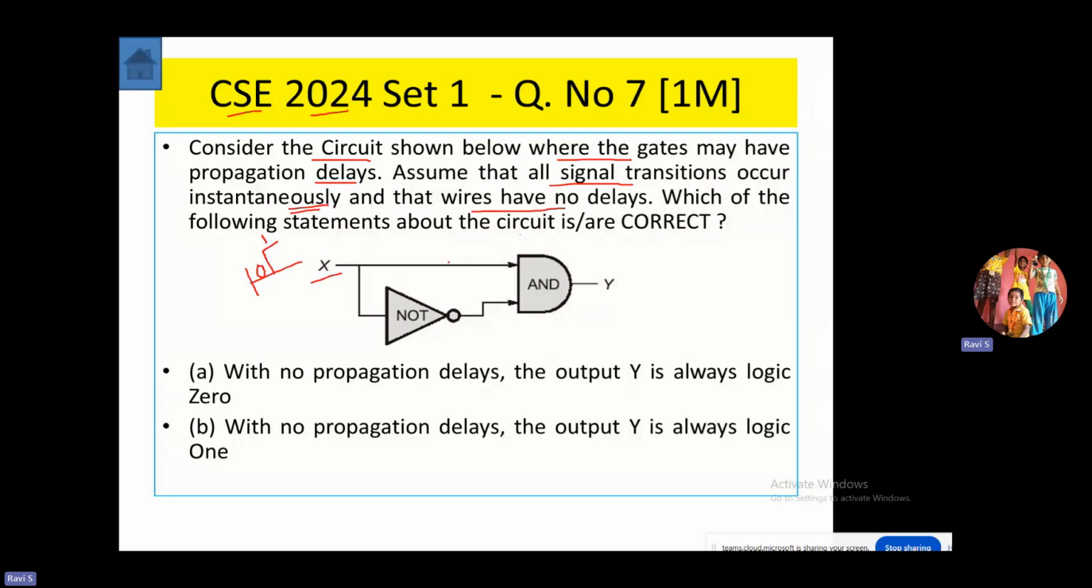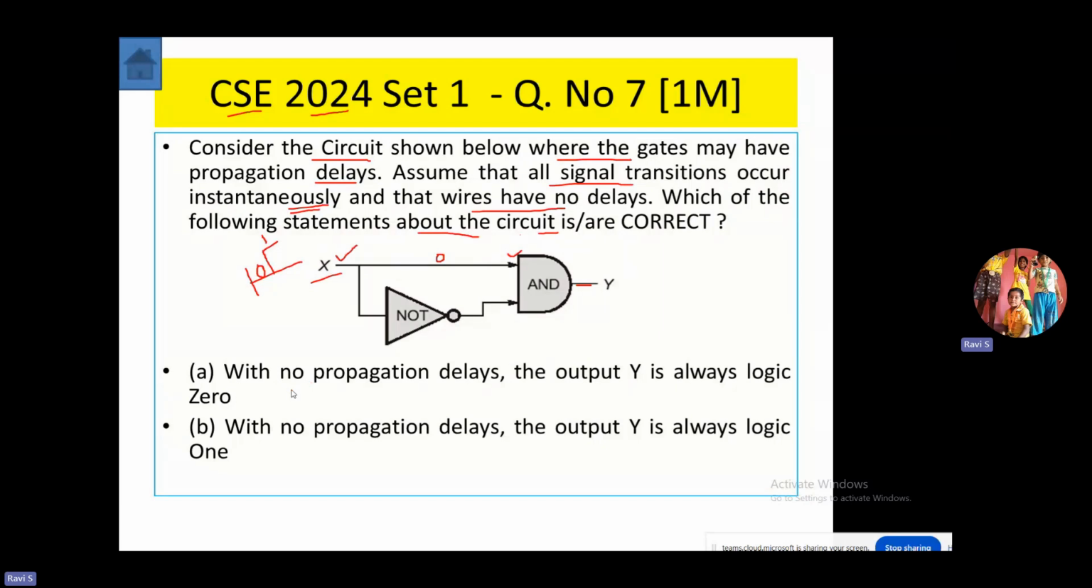Similarly, wires have no delay. That means when I change the signal at this end, within no time it reaches the input of the AND gate. Similarly, this wire is also not having any delay. Which of the following statements are correct about the circuit? Now there are 4 options given.